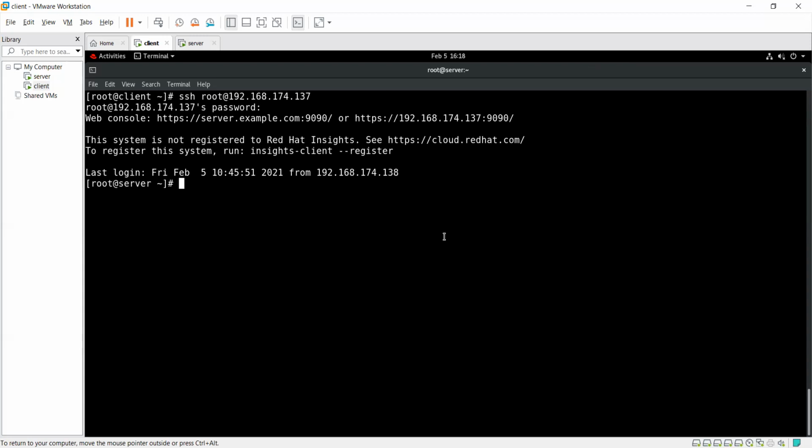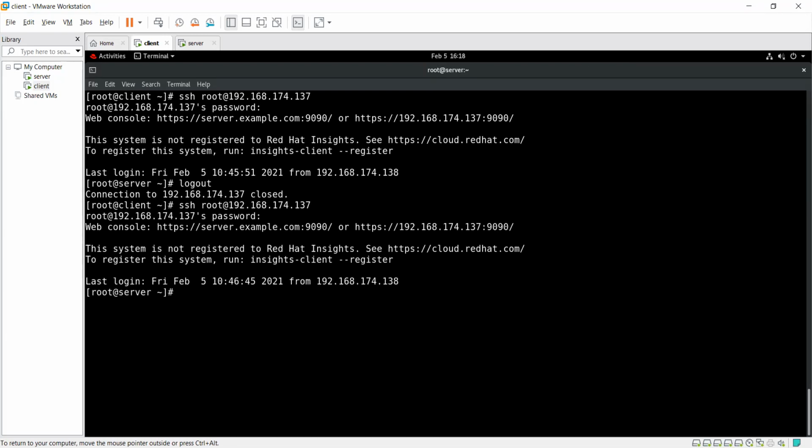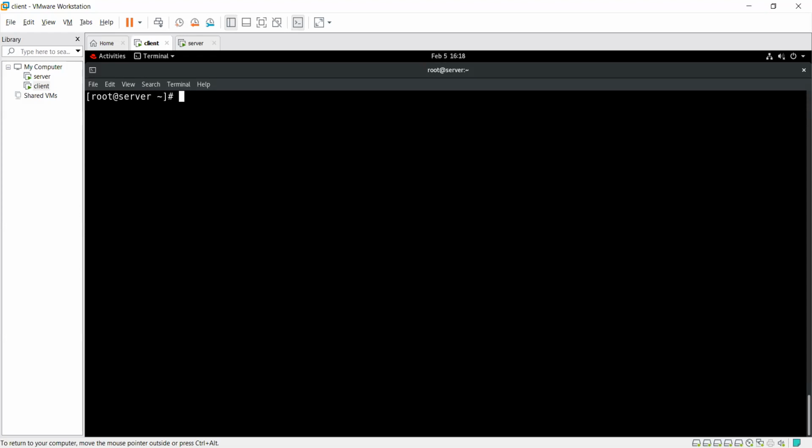Now here, with the help of Control D, we are able to log out. We have to drop the connection with Control D. The connection closes, logs out, and I am back to my console machine. If I log in again, it asks me for the password, Red Hat, and after that I see this is my client machine. In the client machine I can log in to my server.